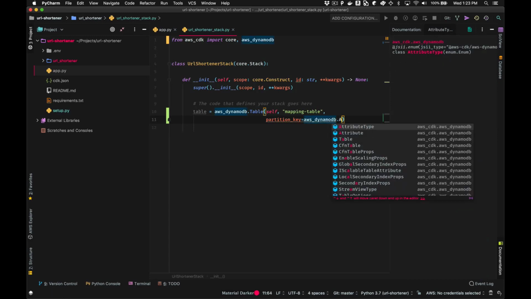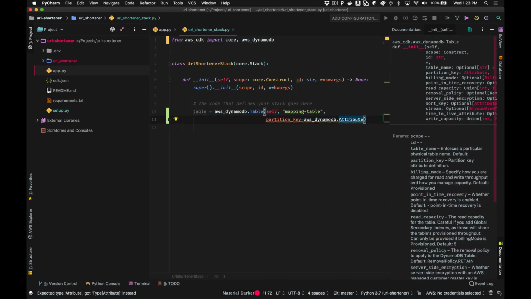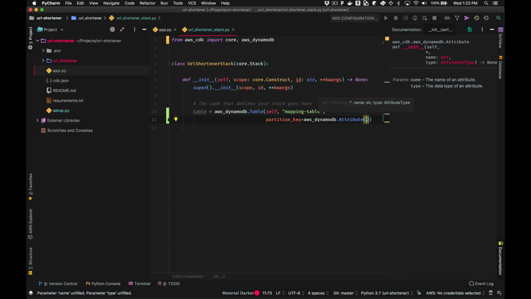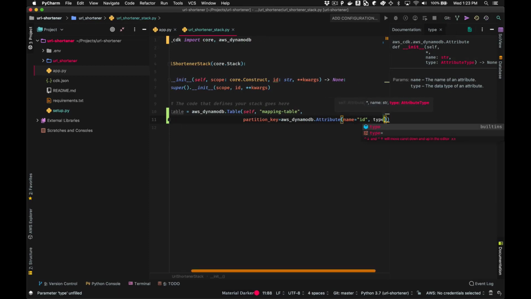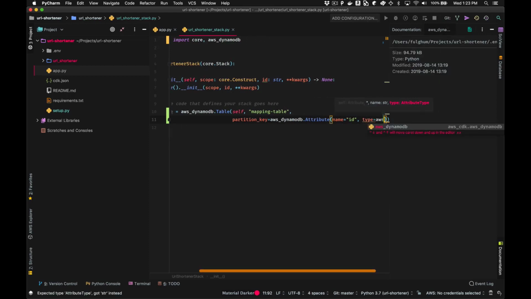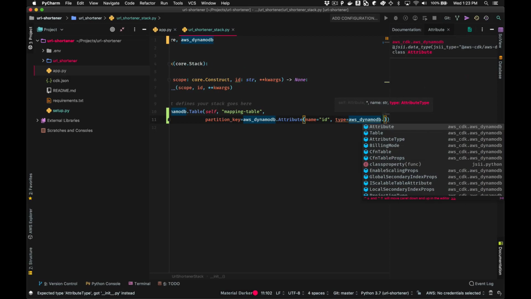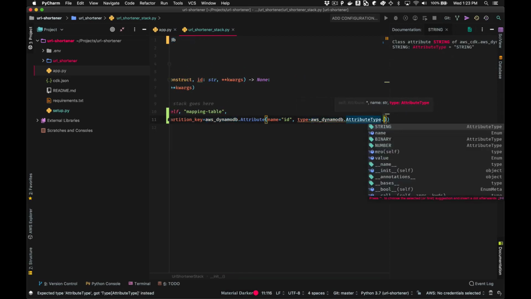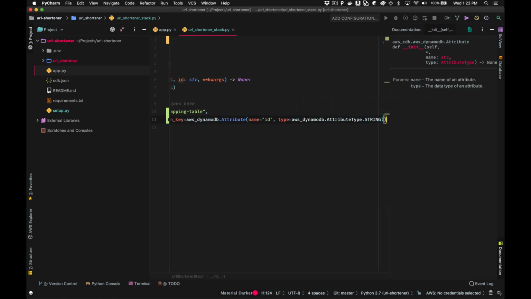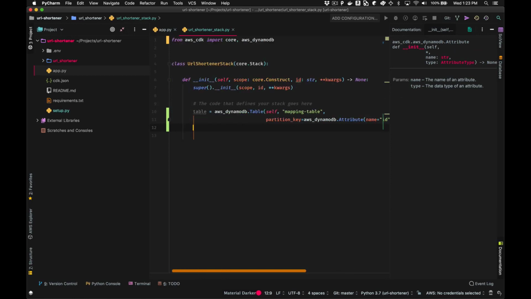So DynamoDB.attribute, we're going to create a new attribute to model what we want this partition key to look like. And it's going to be name ID, and type is going to be a string type, and we're going to use this attribute type class to grab that constant there for us. So one line of code, we've got our DynamoDB table modeled now.